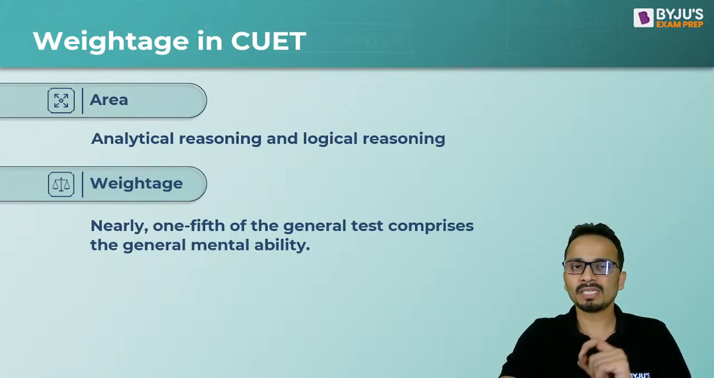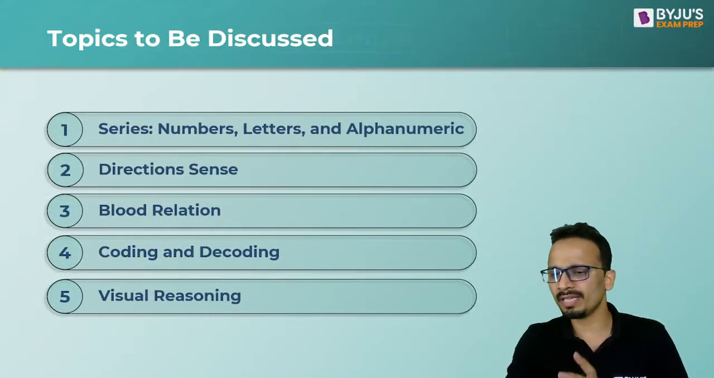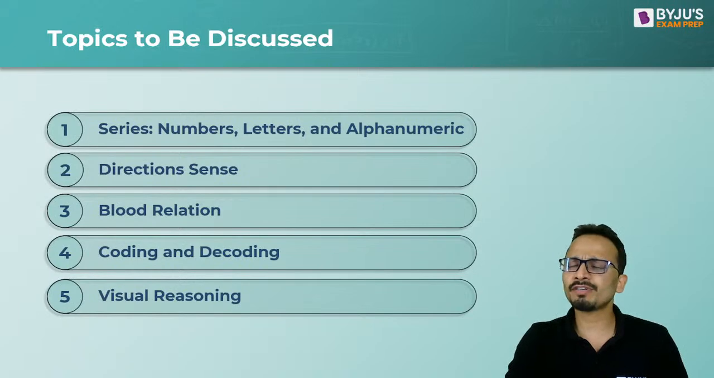All right, so according to me, 1/5 of the weightage of the general test comprises general mental ability. Now let's have a look at the different topics that will be covered in this particular section and the different topics that we'll be discussing in these sessions of general mental ability.